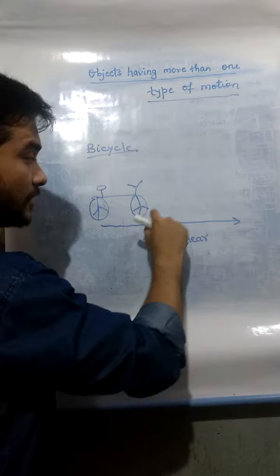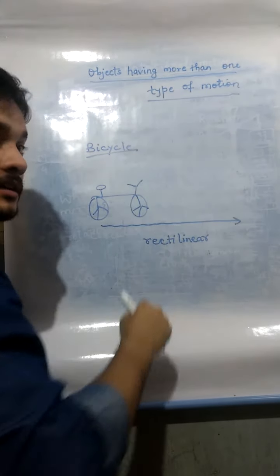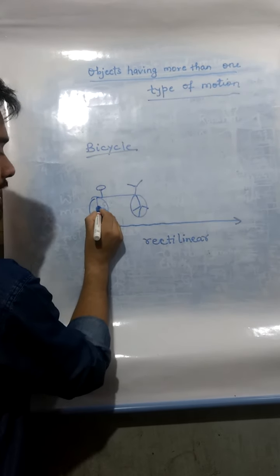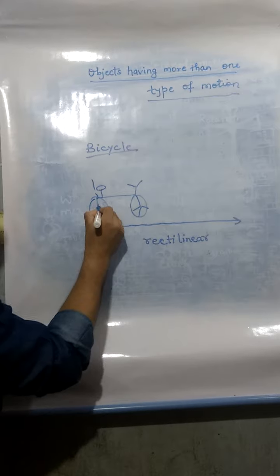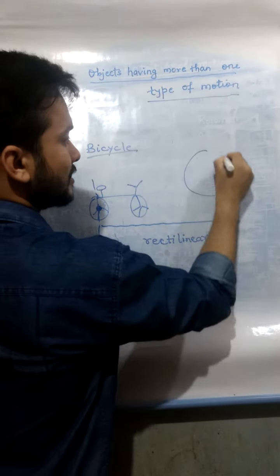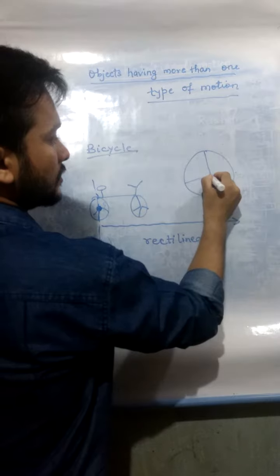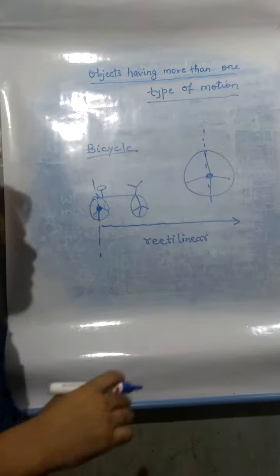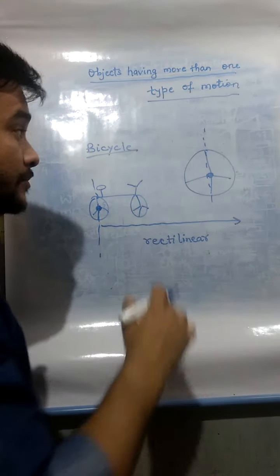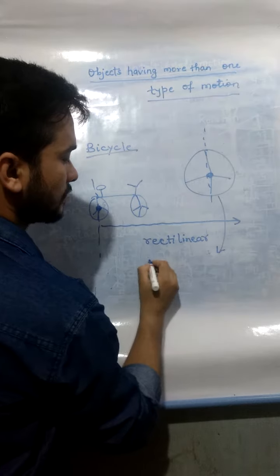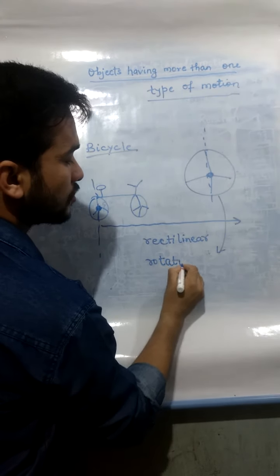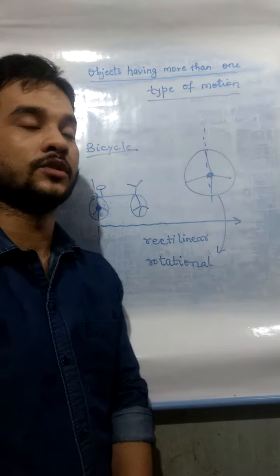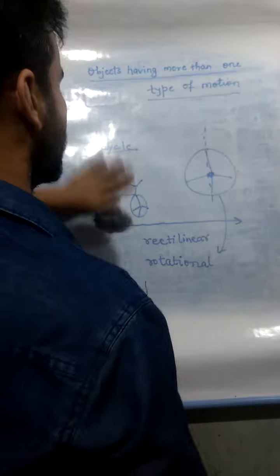Also, when the bicycle moves, the wheels of the bicycle also rotate. As you can see, when the wheels rotate, they rotate around a fixed axis. Suppose I am drawing a wheel. This is the axis, so it will rotate around a fixed axis. So this is known as rotational motion. Means the bicycle shows two types of motion. First is rectilinear, the second one is rotational motion. Okay, let's take another example.